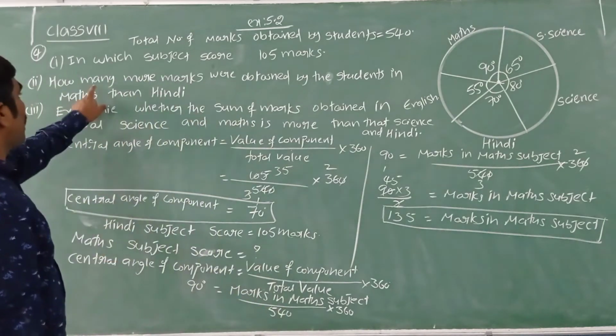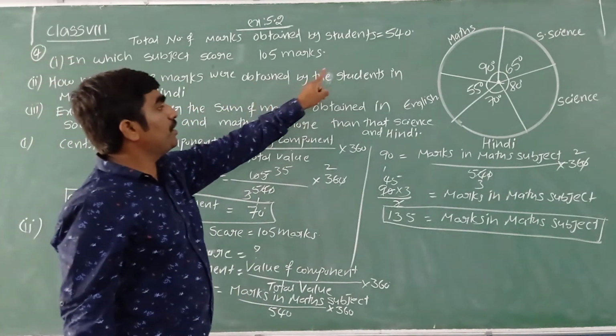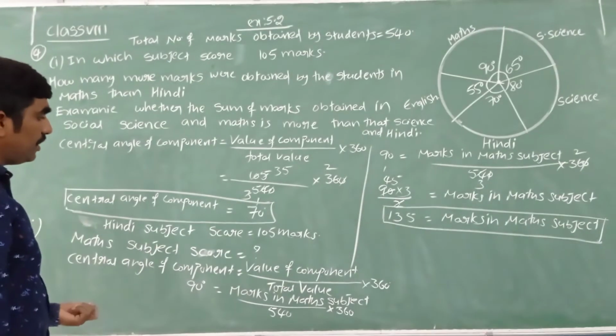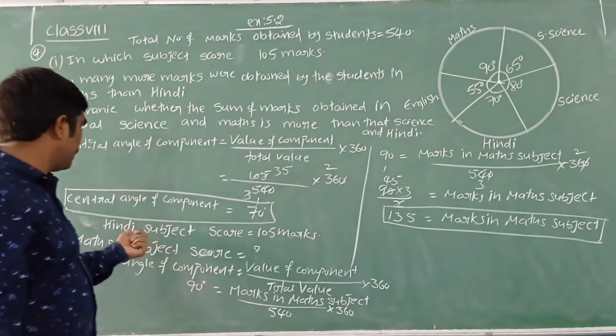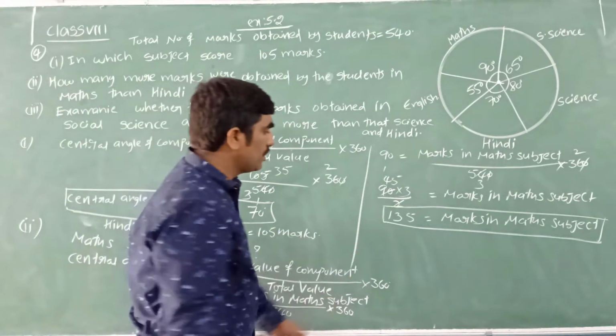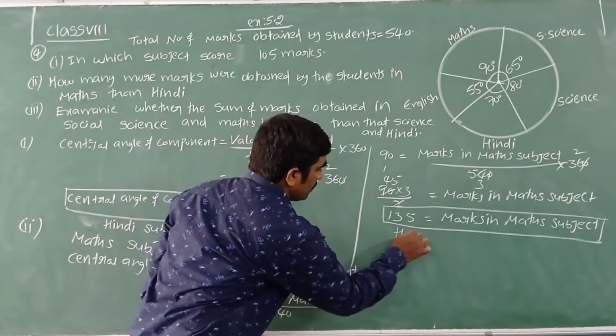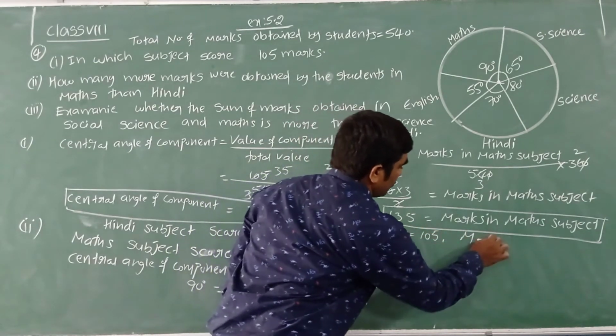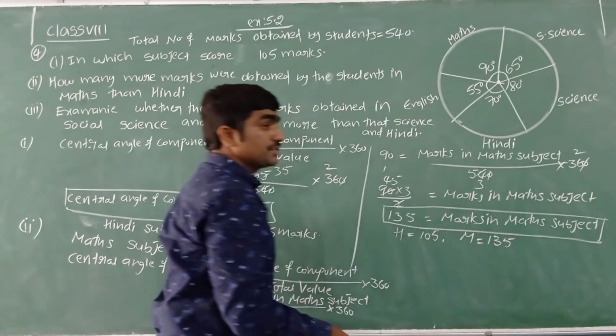Now what are they asking? How many more marks were obtained by students in maths than Hindi? Hindi scored 105. Maths scored 135. Now tell me, how many marks did he score more?